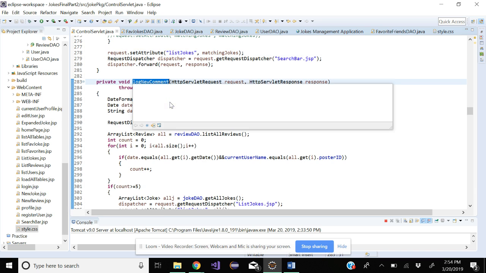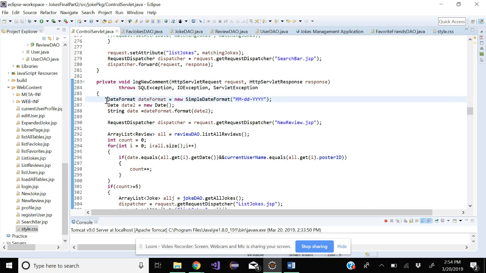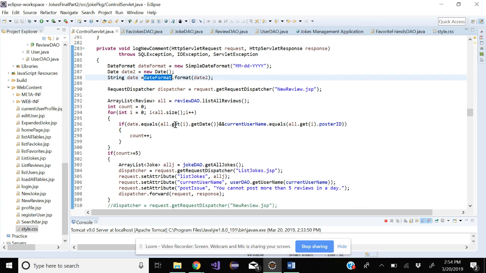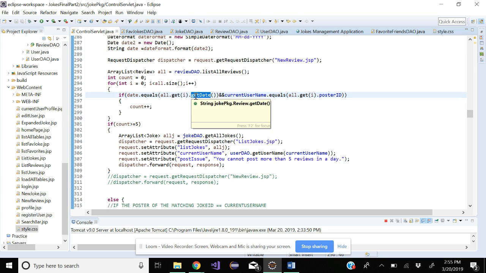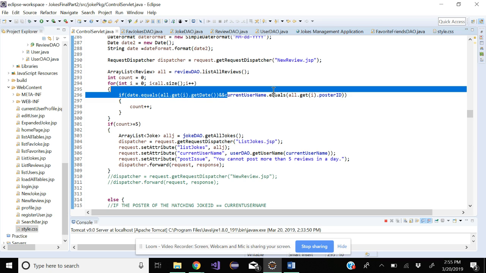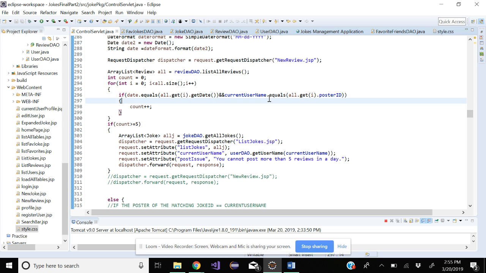So then log new comment, or the new review, gets today's date from Java, like you make a new date, which is today's date, because if they're trying to log a new comment, we want to timestamp it with today's date. So we look at all of the reviews, and if today's date, the date they're trying to post on, is equal to any of the days on the reviews and it was posted by them, so the current username that they logged in as is equal to any of the poster IDs, we increase the count of the number of reviews they've posted today.